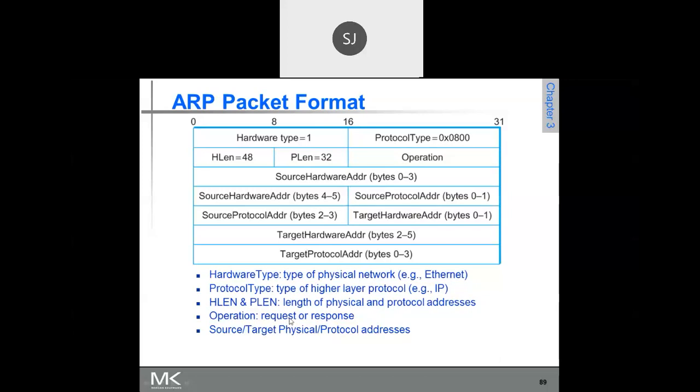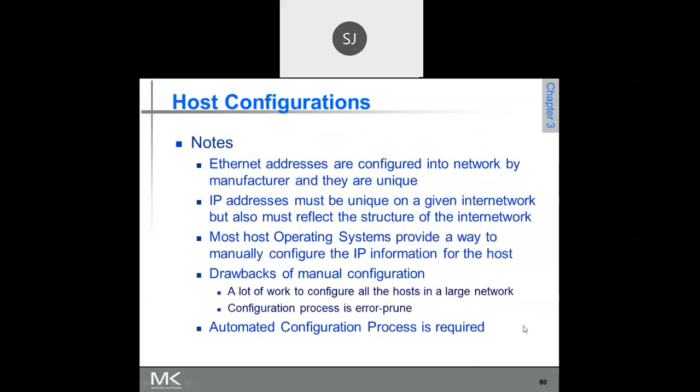Suppose a router wants to know the physical address of a particular host, it will broadcast the IP address. That is a request. It is requesting the physical address of a particular host. If a host is responding, then this response bit should be 1. This operation should be 1. Then the source and target physical address.